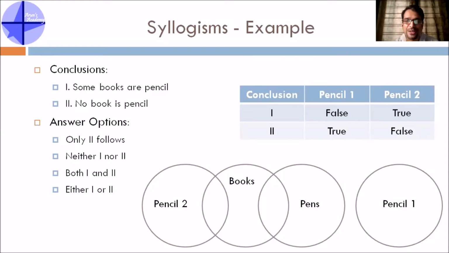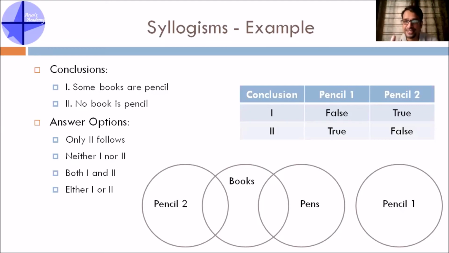Conclusion 2 is true as per the pencil 1 circle and false as per the pencil 2 circle. So that's the reason you have to choose either 1 or 2. Obviously you cannot draw both circles at the same time, right? Either this or that. If you draw this, one conclusion will be right. If you draw that, another conclusion will be right. So the answer for this question is either 1 or 2.